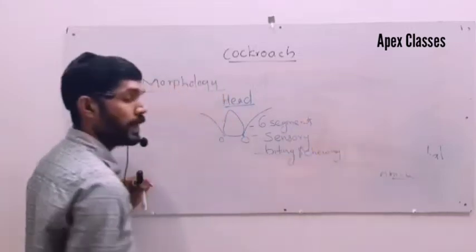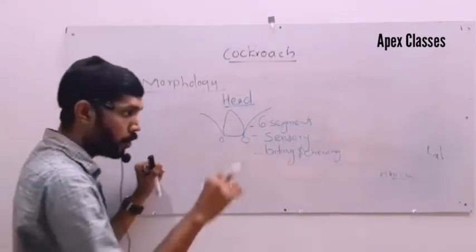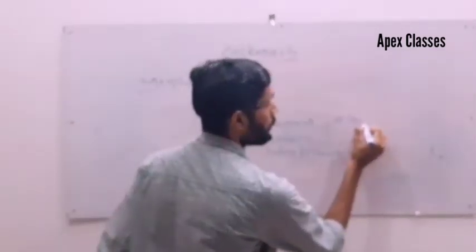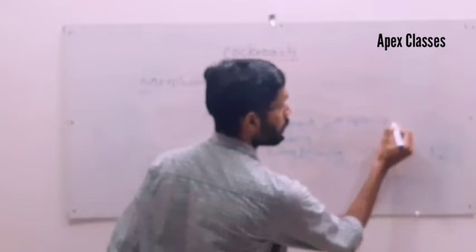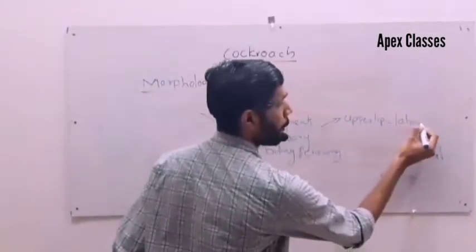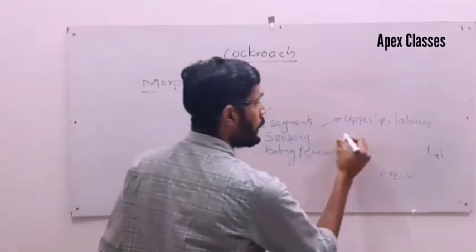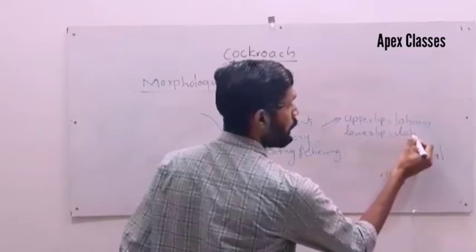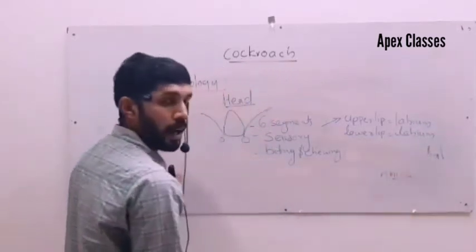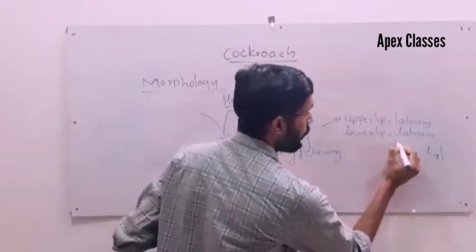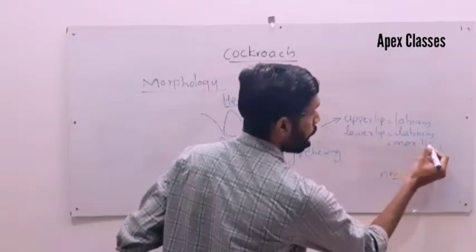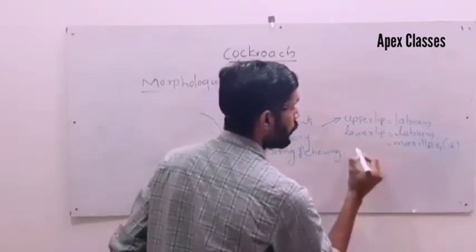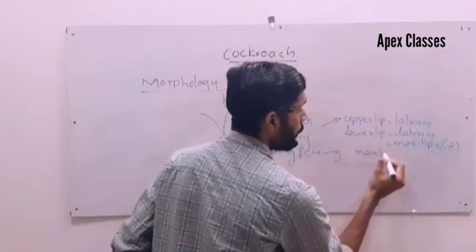So the mouth parts of cockroach are, upper lip, which is called a labrum, and the lower lip is called a labium, and a pair of maxillae, and a pair of mandibles.